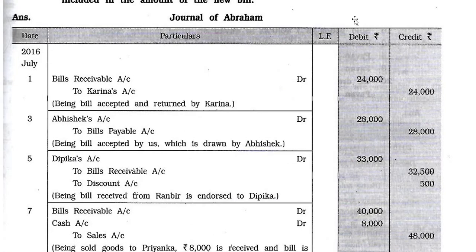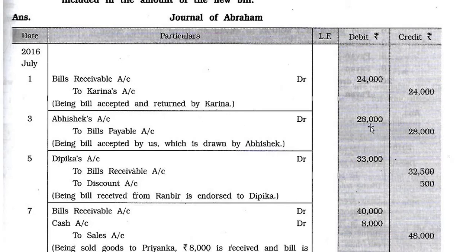Journal of Abraham, 2016 July 1st. Bills receivable account debit 24,000 to Karina's account 24,000. Being bill accepted and returned by Karina. Here Karina accepted the 24,000 bill, and for Abraham it is a bill receivable and Karina is the giver. So bills receivable account debit to Karina's account.